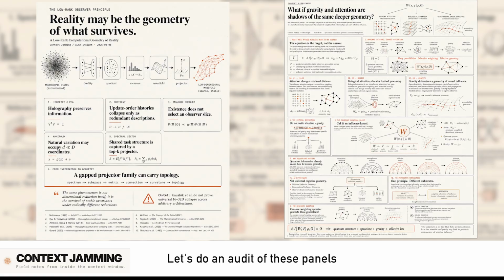Let's do an audit of these panels from the most solid to the most wildly speculative. Okay, let's start with the solid ground. That's panel B. Panel B, entanglement and gravity. Right. This panel traces a very real, very legitimate lineage in theoretical physics, linking relative entropy and modular Hamiltonians to the emergence of spacetime. So saying space-time is built out of quantum entanglement.